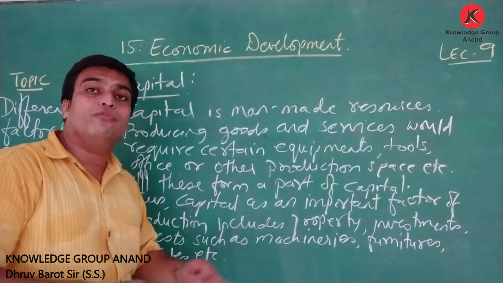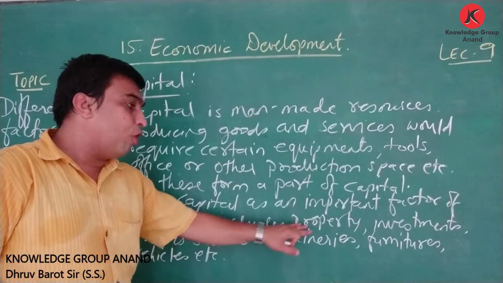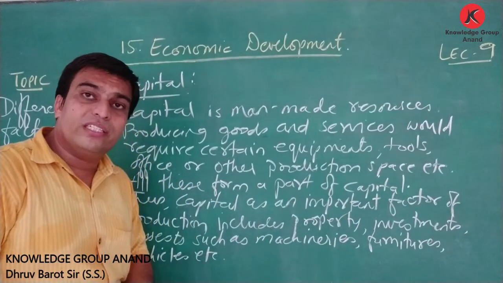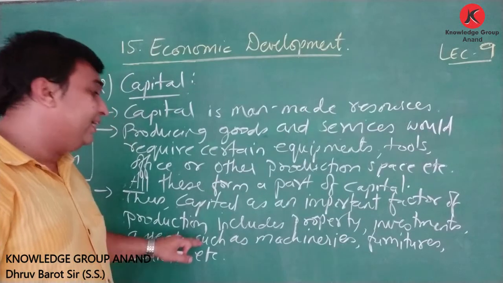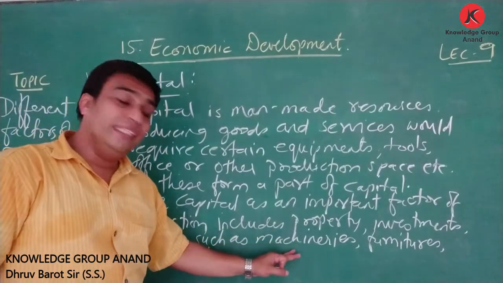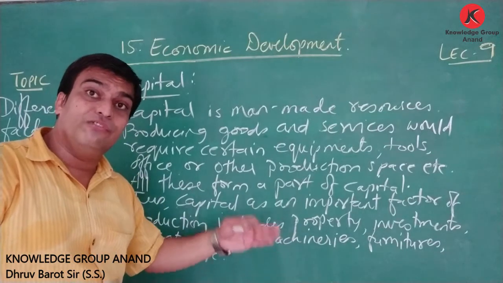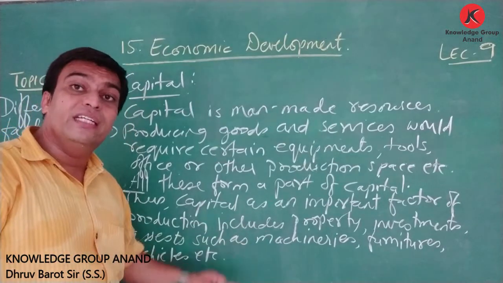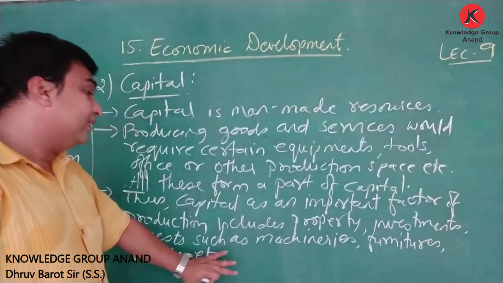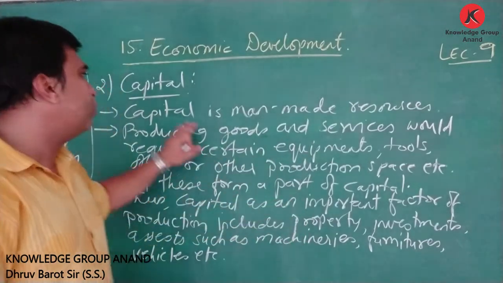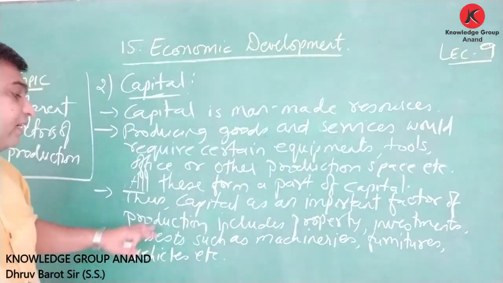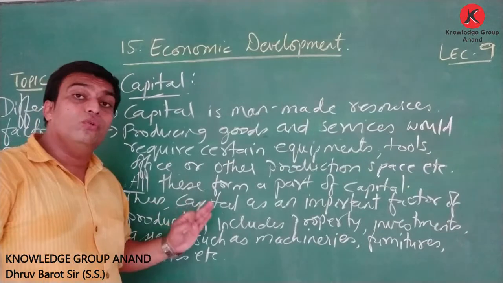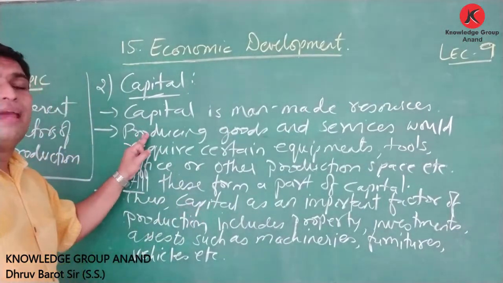Friends, when we are talking about capital, it includes each and every important factor of production. Like the example of the shop, if you are purchasing any kind of property for the purpose of production, if you are doing any kind of investment for the sake of production, if you are purchasing valuable assets like machineries, furnitures for your shop or any company factories, or vehicles for the sake of your business, then all these things are considered as a part of capital, and that is why capital is an important factor of production. So friends, you might have understood the second factor of production, that is capital.